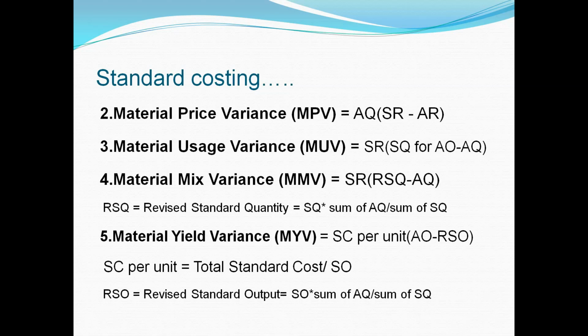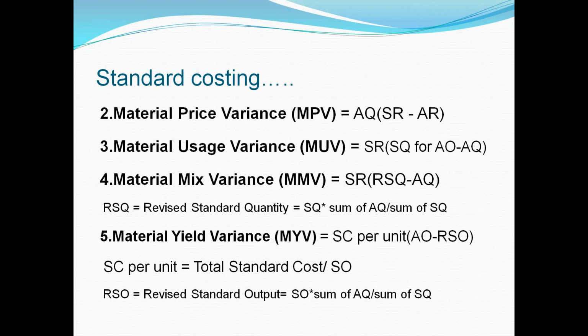Next, material usage variance, MUV. Abbreviations are already discussed. Now, standard rate, bracket start, standard quantity for actual output minus actual quantity. This is the formula of material usage variance, very simple to calculate after material cost variance.